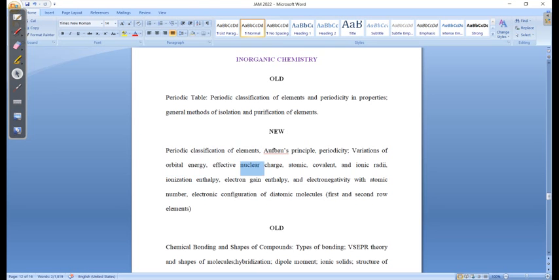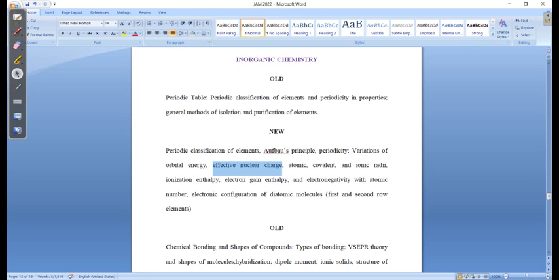When it comes to the effective nuclear charge, then obviously you will always learn your Slater's rule. That Slater's rule becomes very, very important when it comes to the effective nuclear charge. However, they didn't mention that Slater's rule is there, but when shielding constant and effective nuclear charge concept is there, then definitely they will ask the question from Slater's rule. So you need to study this thing.